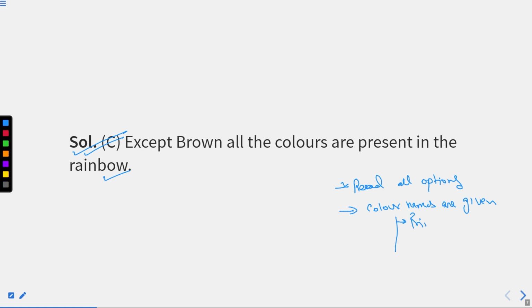Either they are primary colors, or secondary colors, or color of a rainbow, right? Anything can be there. So you can mark things like this. I hope you get my point as well. So read all the options, try to figure out the relation. First, get to know how they are related to each other. I hope this thing is clear.